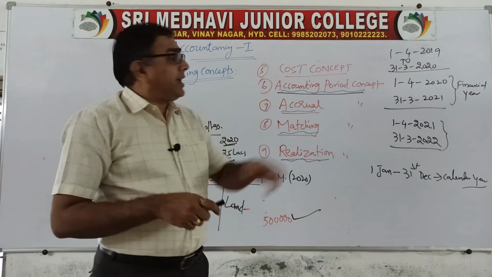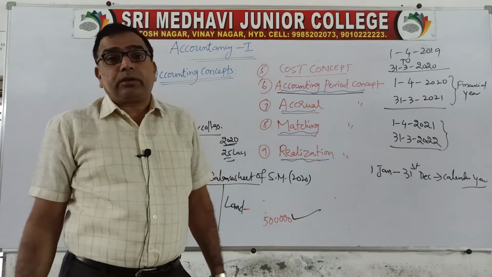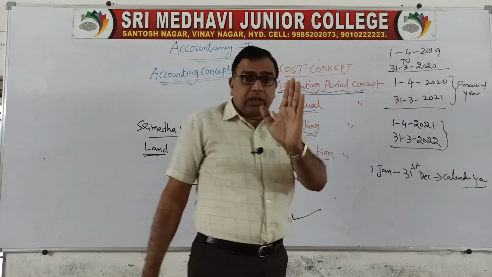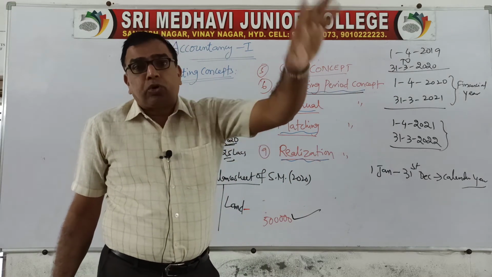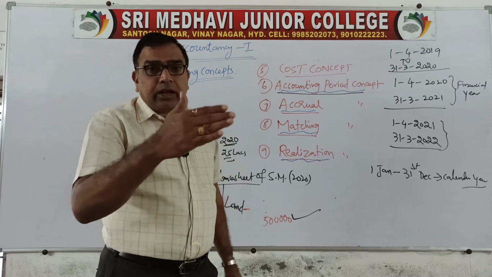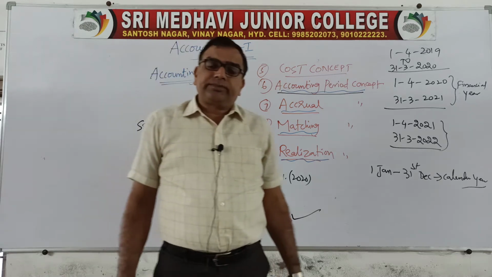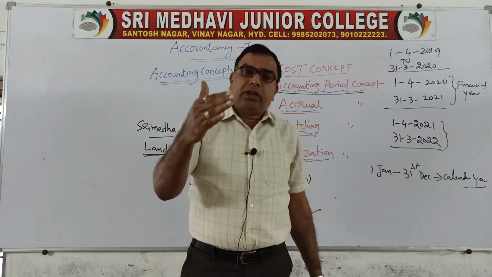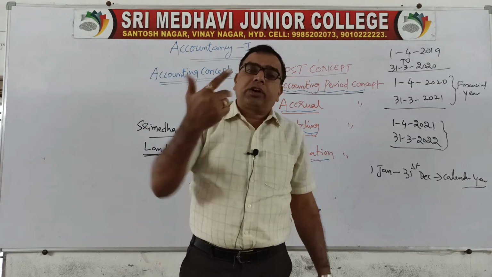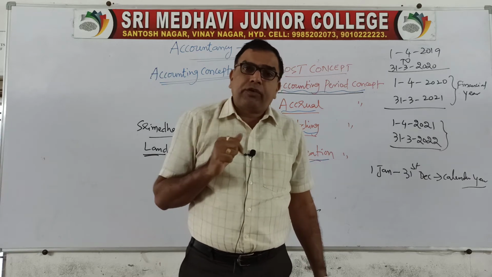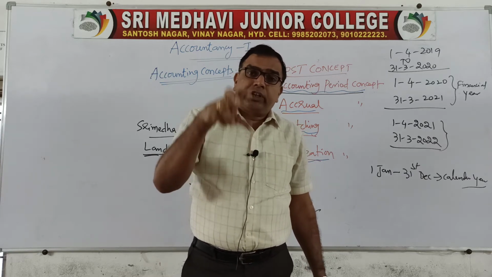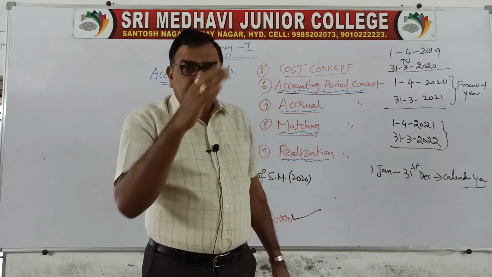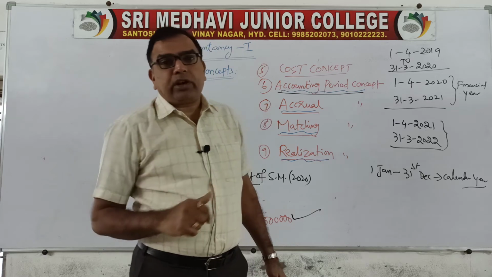So every accountant has to set this time period. If you do not have this deadline, that as on 31st March of a particular year accounts are to be closed, you cannot find out the result. What is your profit or loss? Where you have to start and where you have to end, that should be there, no? Continuously, if you go on recording, what is the use? What is the main objective of accounting? The main objective of accounting is to find out the net result of the business operations. So if you do not have the deadline, you cannot find out the net result.